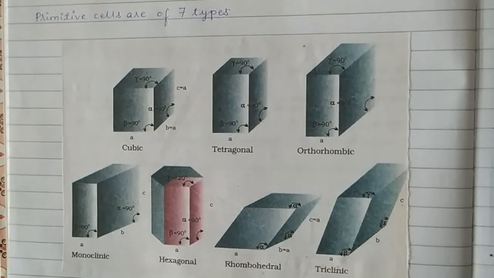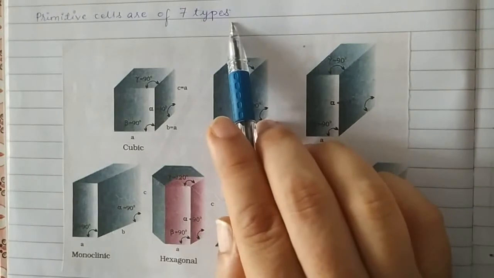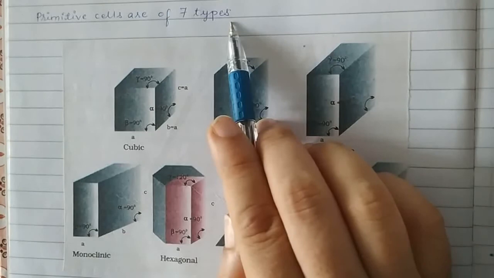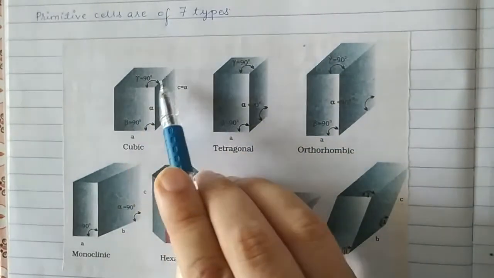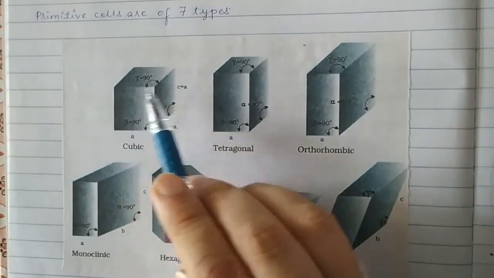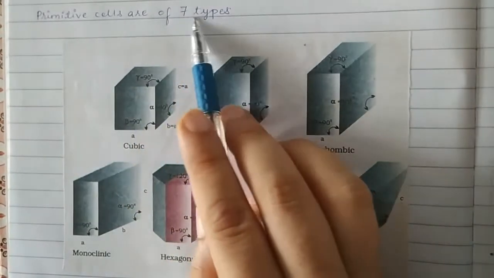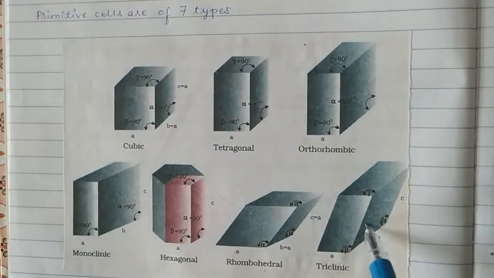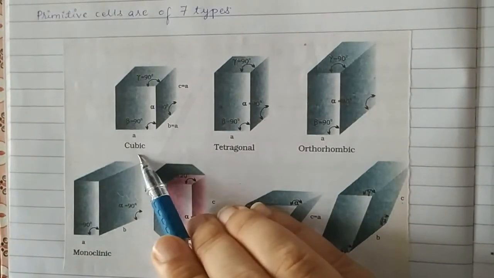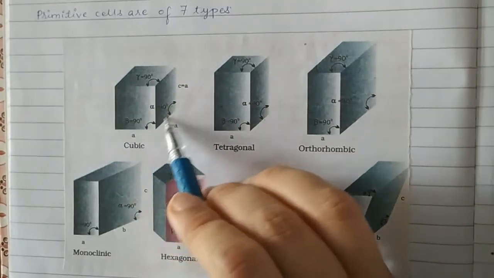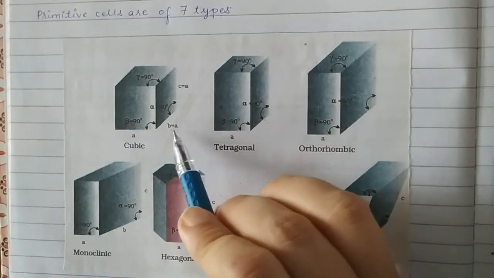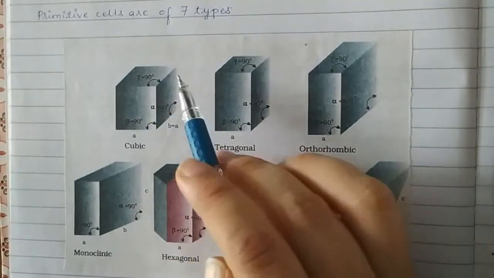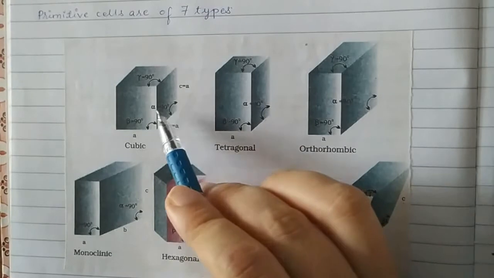Primitive cells are of 7 types. As we saw in the definition, the constituent particles are present only in the corners of the unit cell, and basically they are classified into 7 based on their shapes and the angles between them. The first one is cubic, which is of course shaped like a cube where all the sides are equal. You can see here B is equal to A, C is equal to A. All the sides are equal, all the angles are 90 degrees.